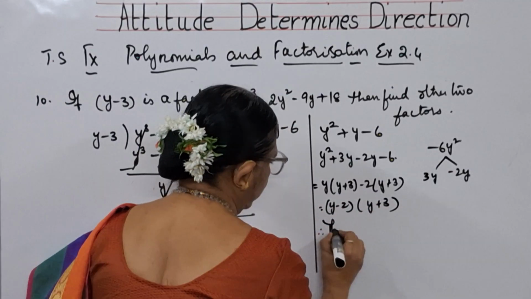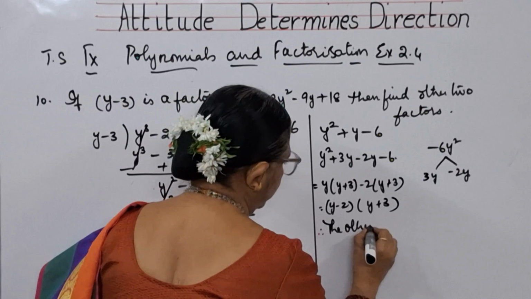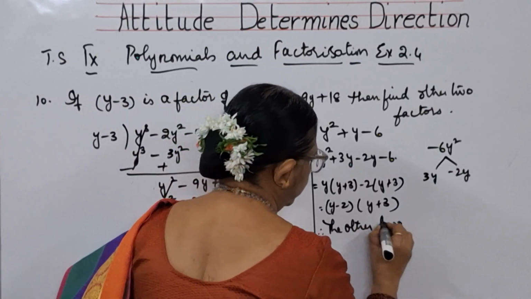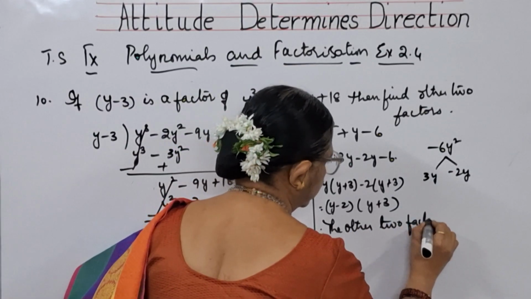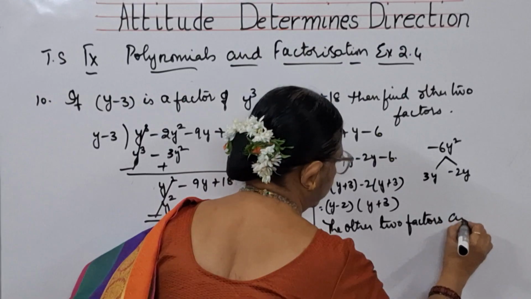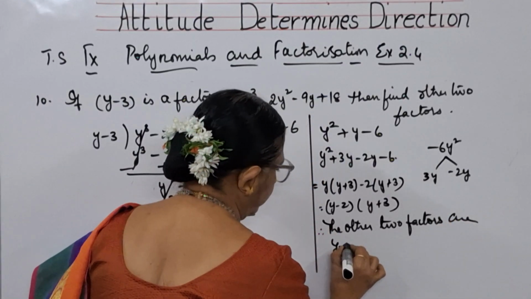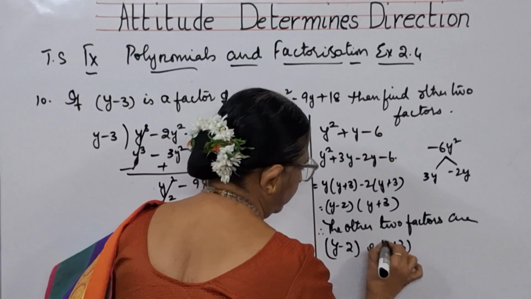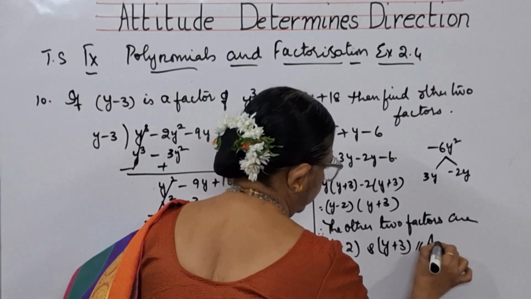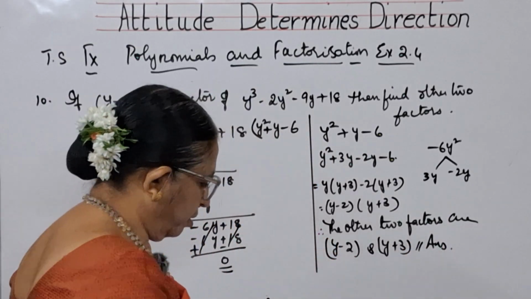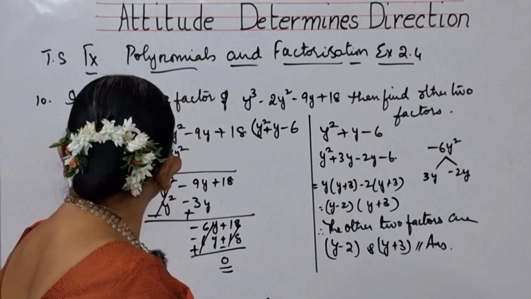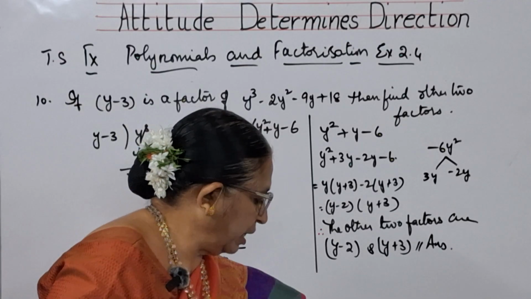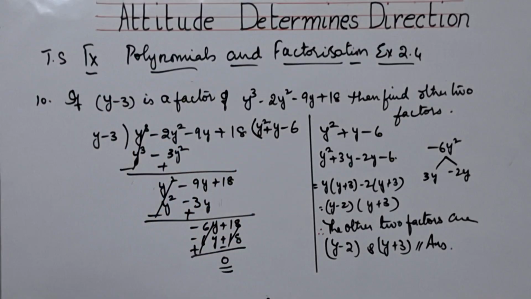Therefore, the other two factors are y minus 2 and y plus 3. These are the answers for this problem, children. This is the 10th one. Please copy.